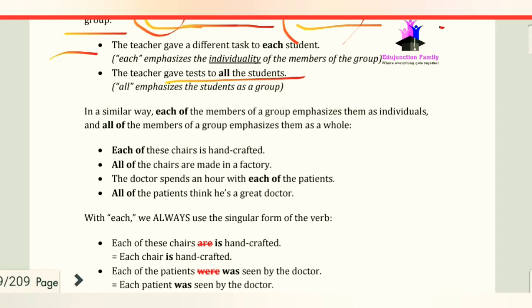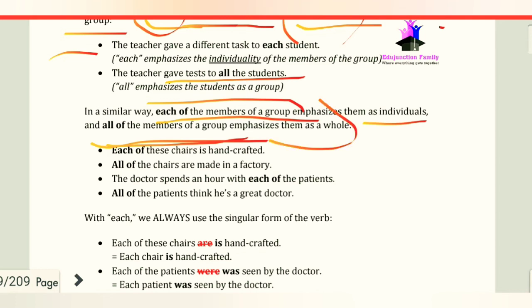In a similar way, each of the members of a group emphasizes them as individuals. And if we talk about all of the members of a group, it emphasizes them as a whole. So all of emphasizes the things as a whole, and each of emphasizes them as individuals.